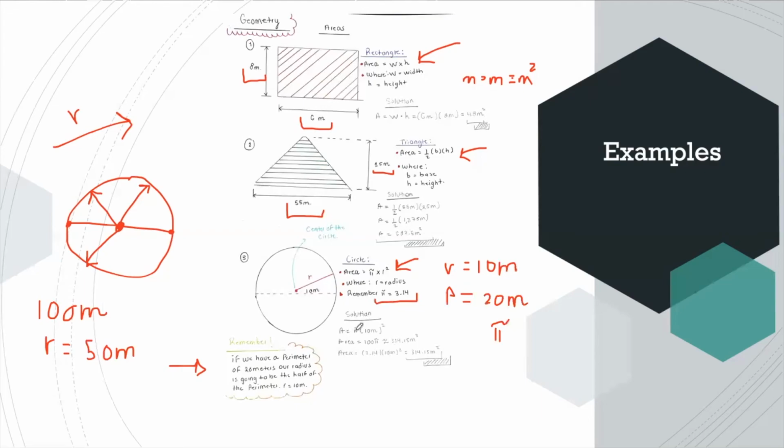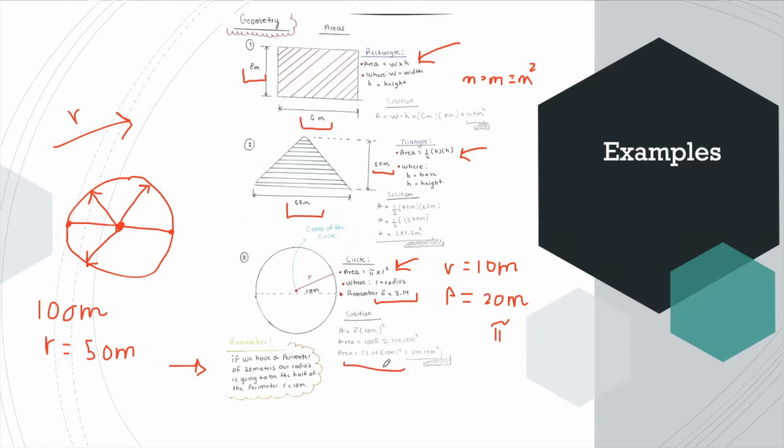So in the solution, we have area equals pi times 10 meters squared. 10 meters squared is going to be 100. So 100 times pi is going to be 100 pi. And that's going to be like 314.15 meters squared.